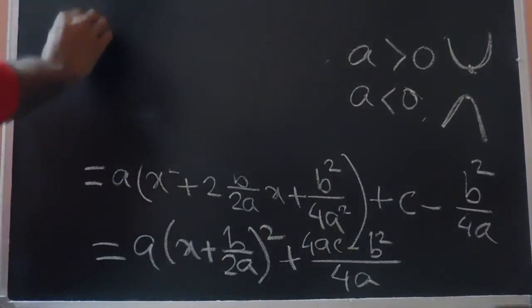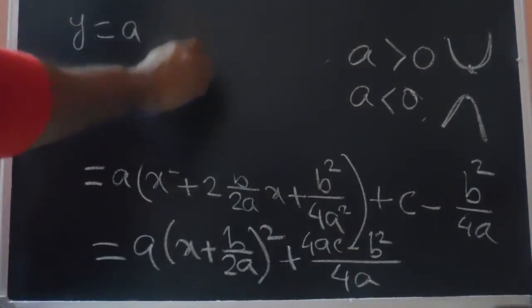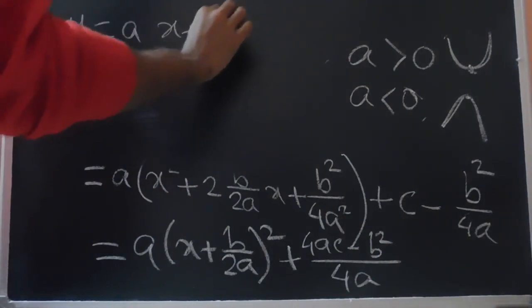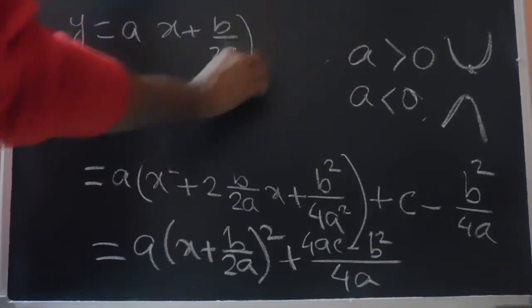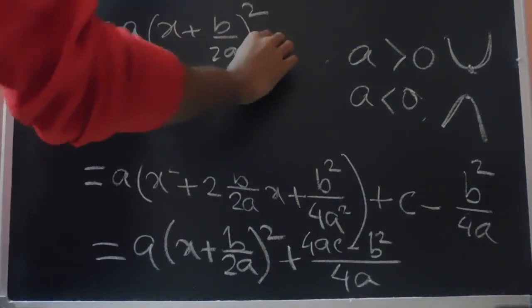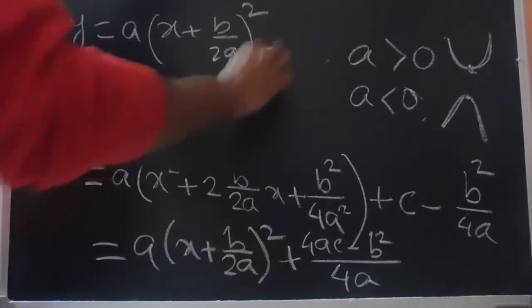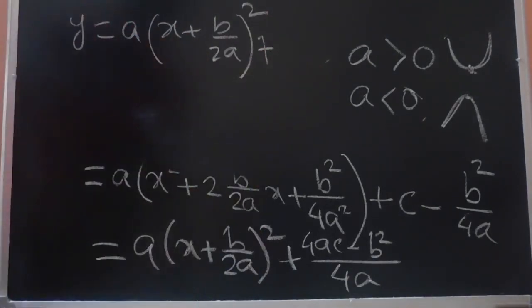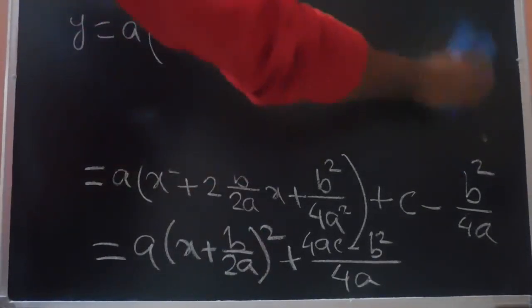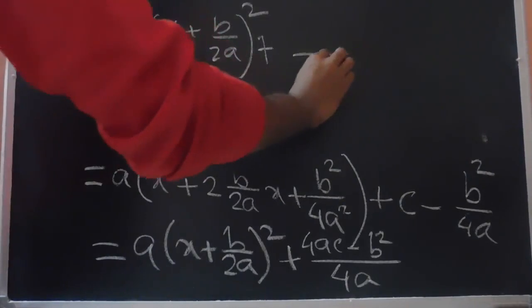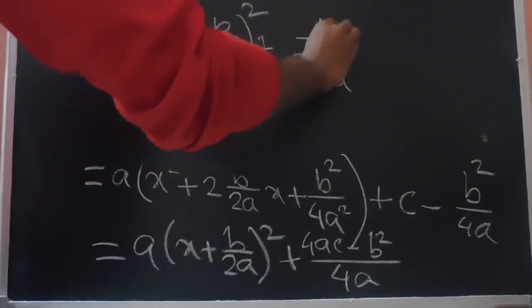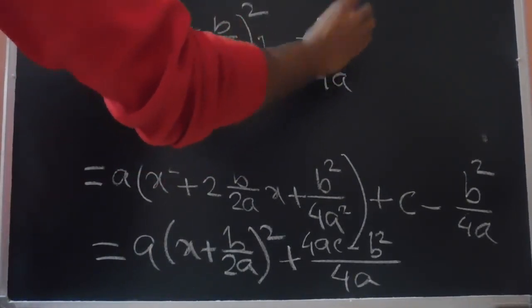So we see that y is equal to a times x plus b by twice a whole square plus, so this we can write as minus capital D by 4a, where capital D is the discriminant.